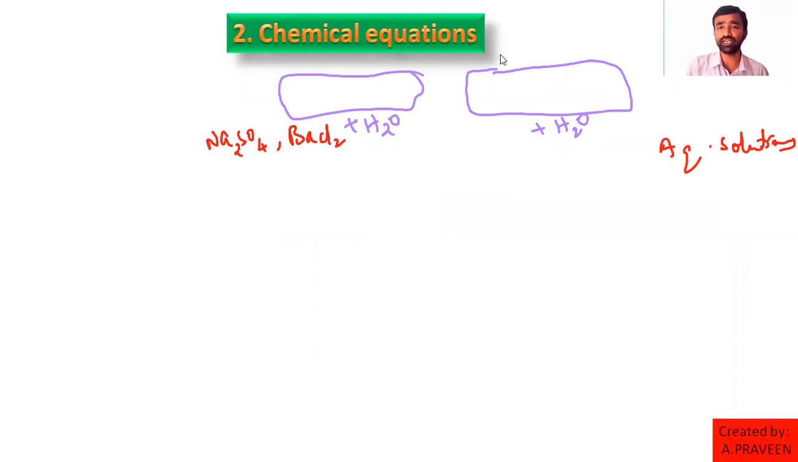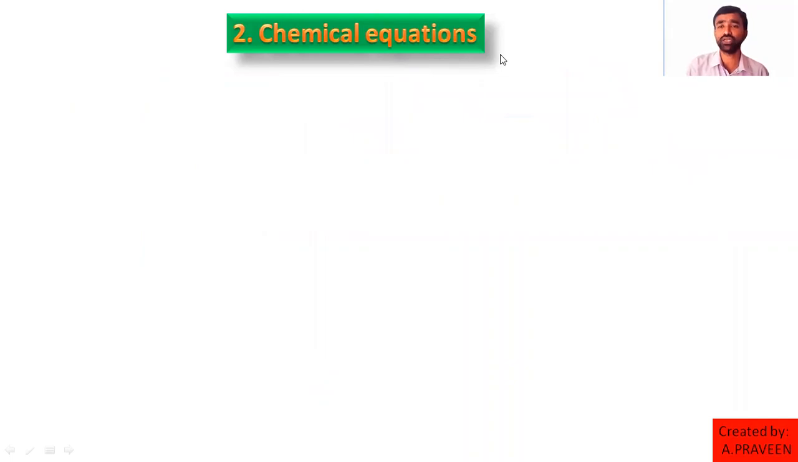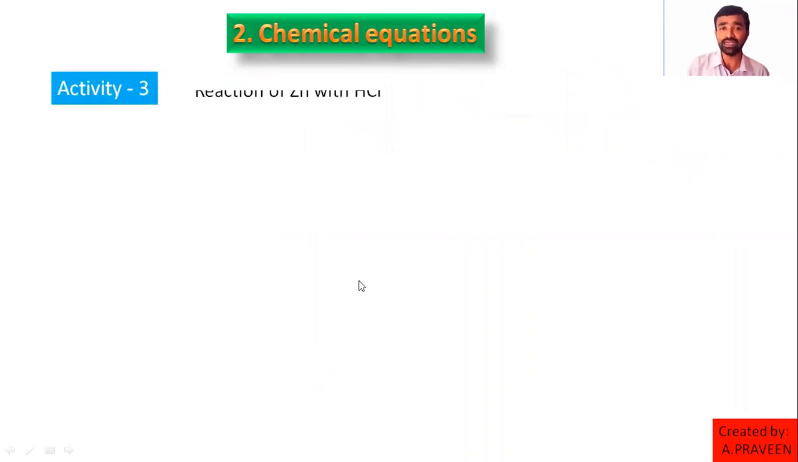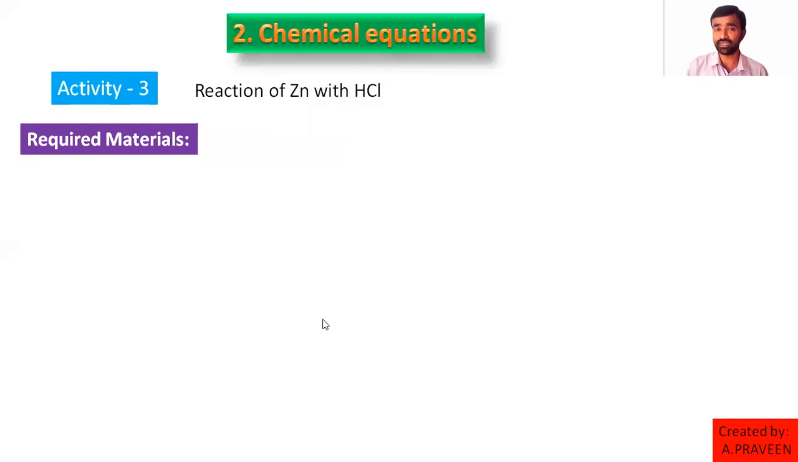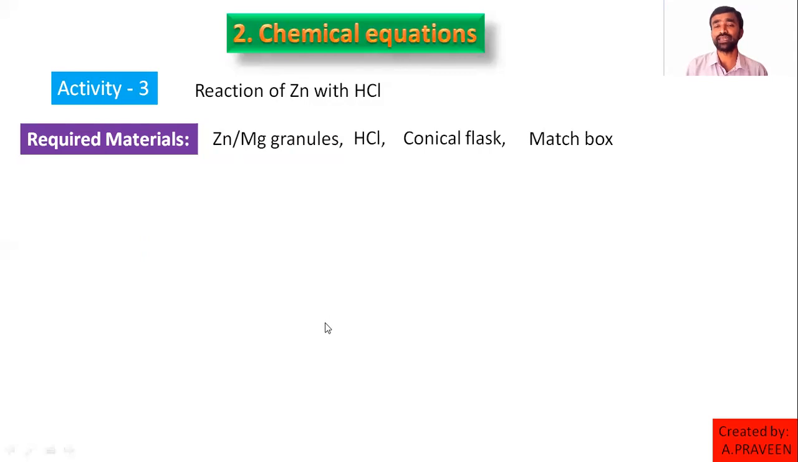Then we'll go for activity number 3 here. That is the reaction between zinc and HCl. So what are the materials required here? Zinc, or you are able to conduct this activity by taking another metal also. Any metal you can take. It may be zinc or magnesium granules, metal pieces, right? Then you require HCl, and a test tube or a beaker or a conical flask. Anything you can take. You need one more thing here, a matchbox, right? So these are the materials required.